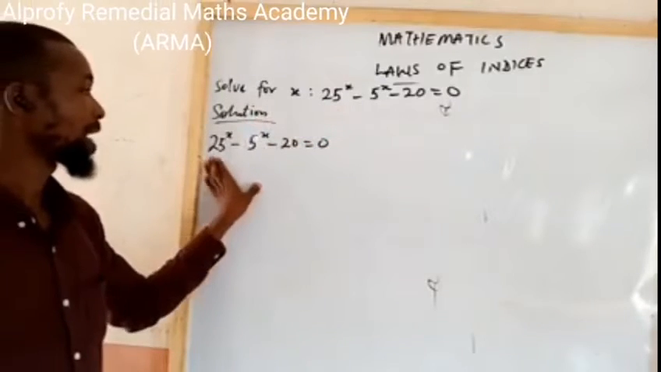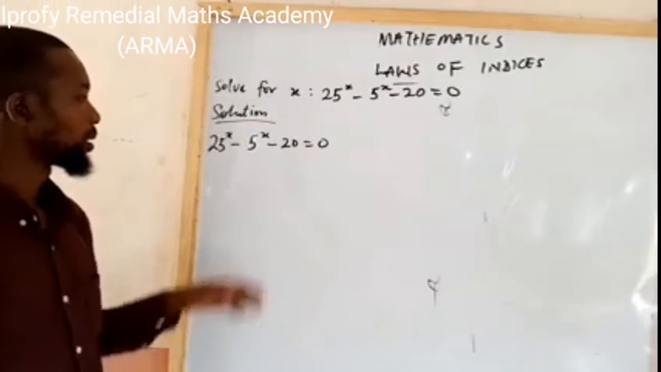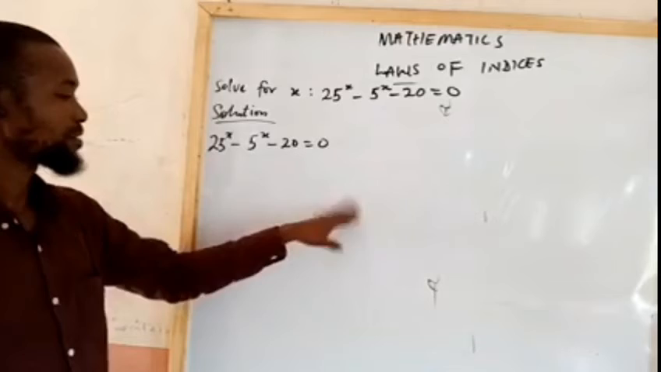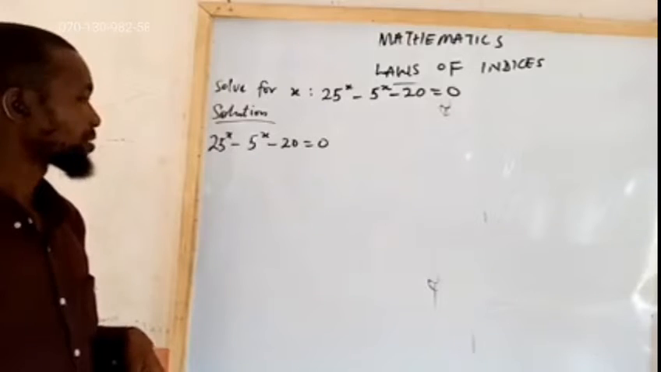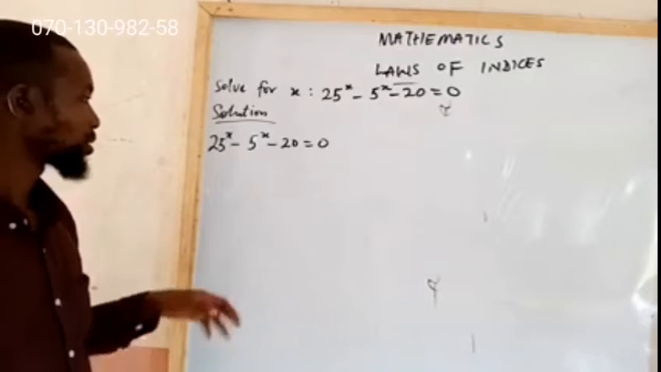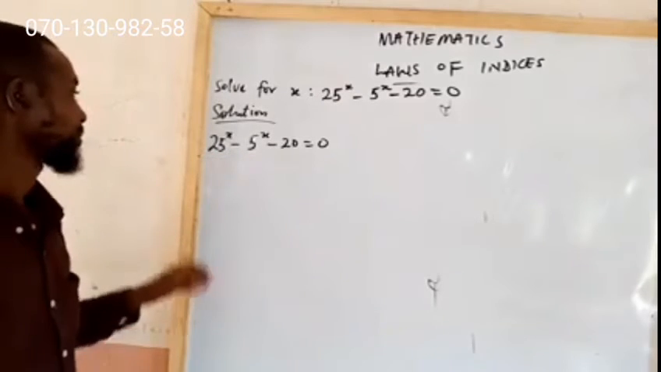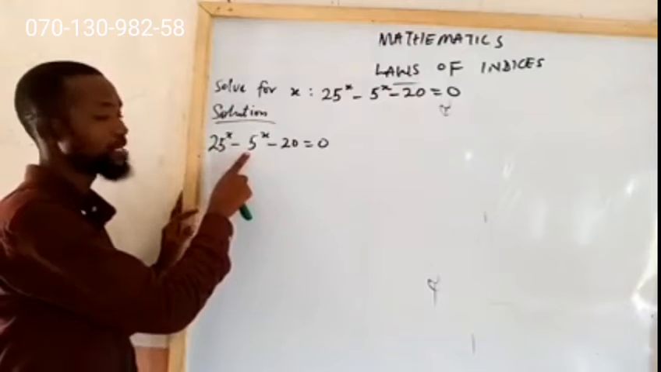Is it possible to express every number on a given base? And the base there is going to be what? The lowest or the minimum base which we have here. Now the minimum base we have here is 5.